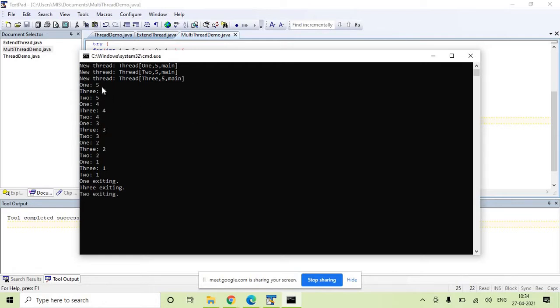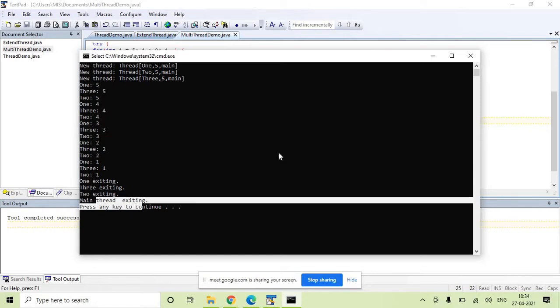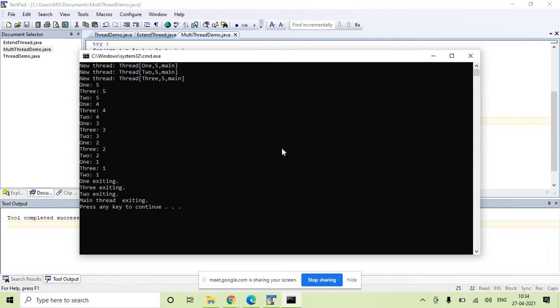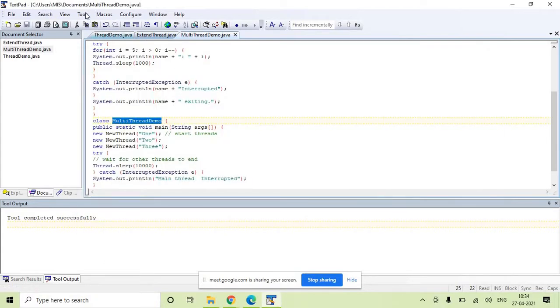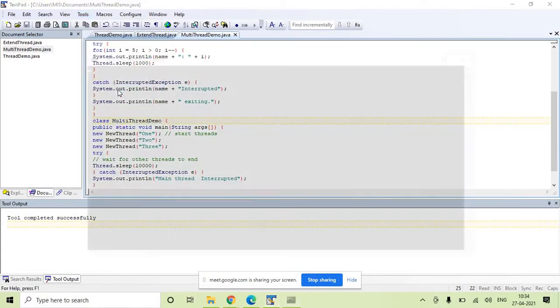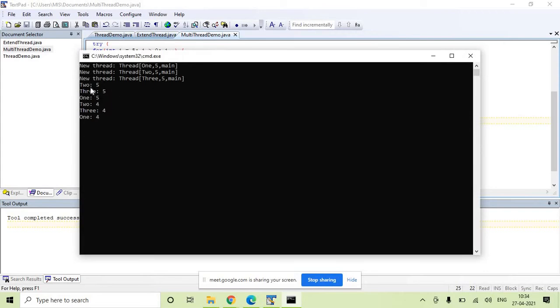See, 1 3 2, 1 3 2, 1 3 2. First one has exited, third one has exited, second one has exited, and then the main thread exits. Let's run it again and see if we get a different output. Now the second thread has started, then the third thread, then the first thread.